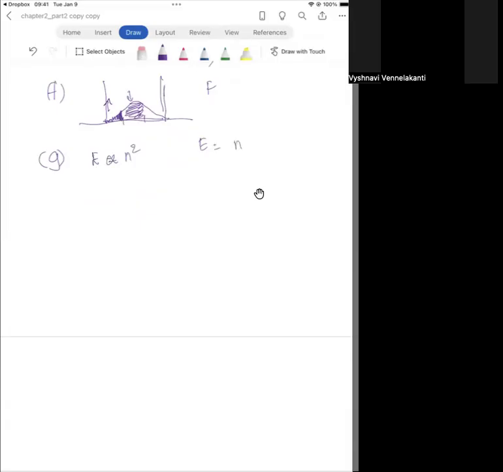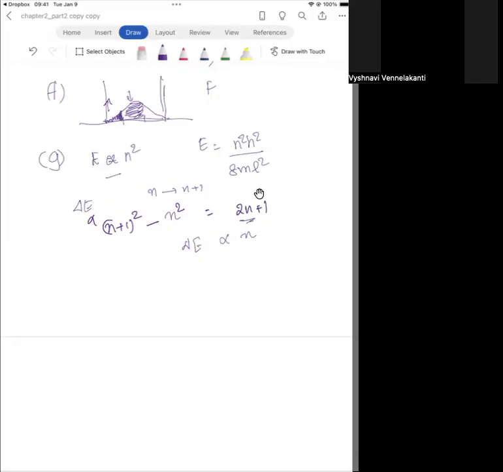The energy is n squared h squared over 8mL squared. So the change in energy as you go from n to n+1 is going to be proportional to (n+1) squared minus n squared, and this is nothing but 2n+1. So the change in energy is proportional to n, right?